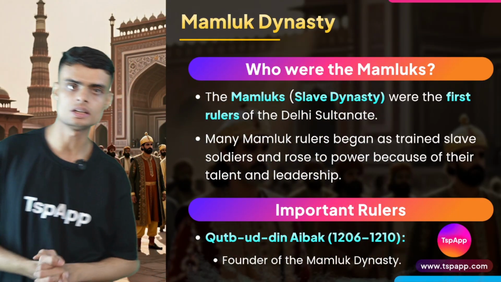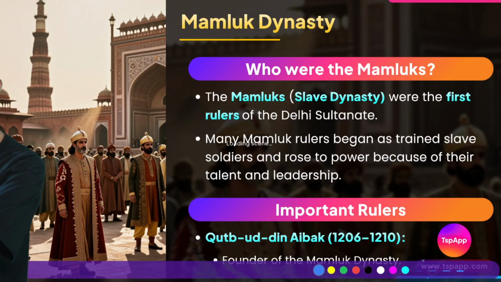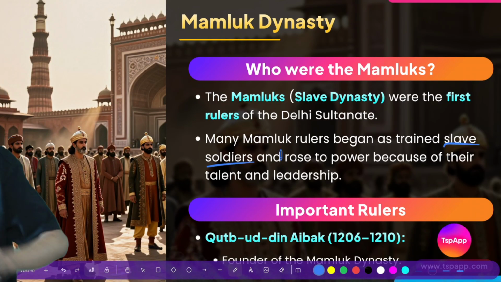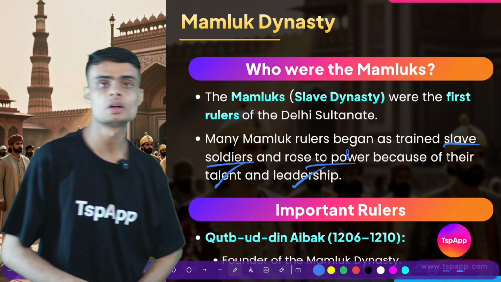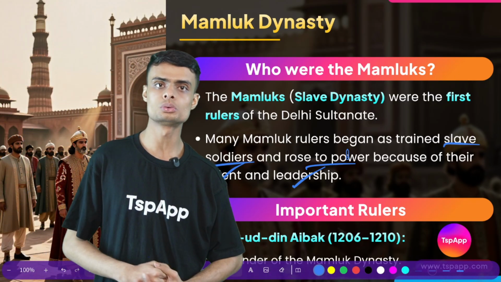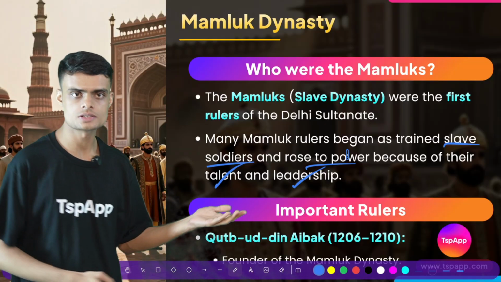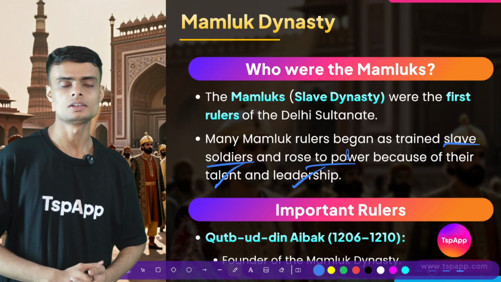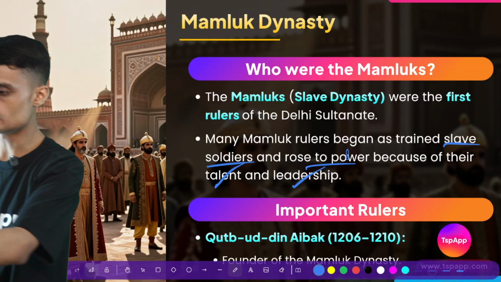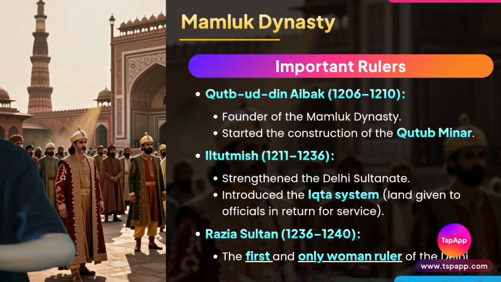They set up their kingdom here in India. These were trained soldiers. They were good at fighting. They rose to power because of their talent and leadership, and also because being obedient to the ruler helped the slaves to gain a special status. So these were the reasons why the Mamluks became so dominant that they captured the city of Delhi, and they set up a dynasty.